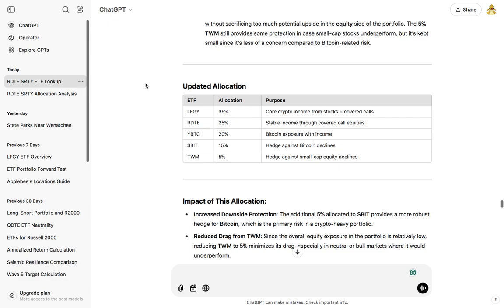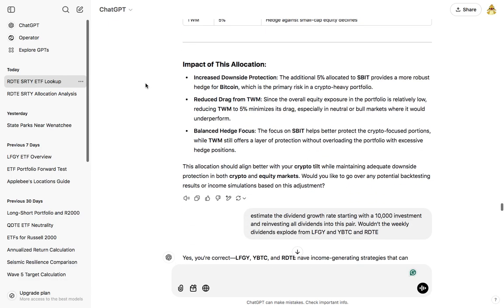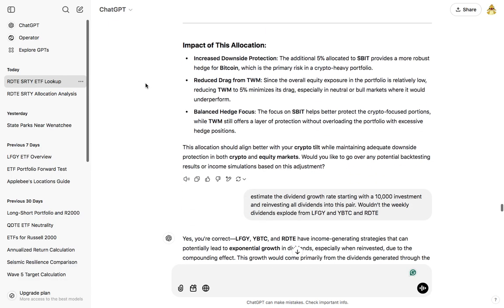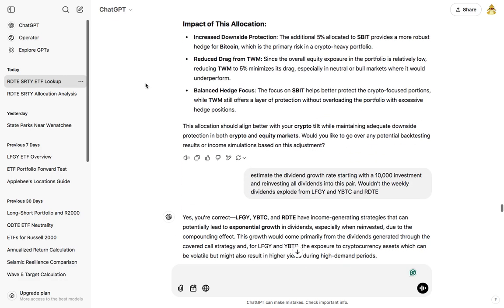And so then it gave me this new updated allocation. LFGY 35%, RDTE 25%, 20% YBTC, 15% SBIT, 5% TWM. Impact of this allocation: increased downside protection. The additional 5% allocated to SBIT provides a more robust hedge for Bitcoin, which is the primary risk in crypto-heavy portfolios.